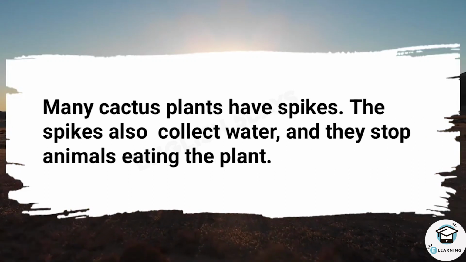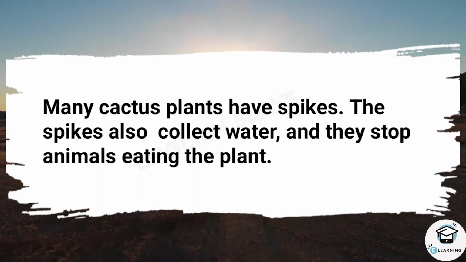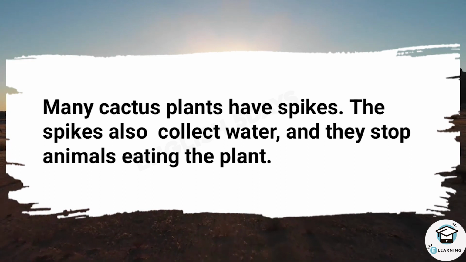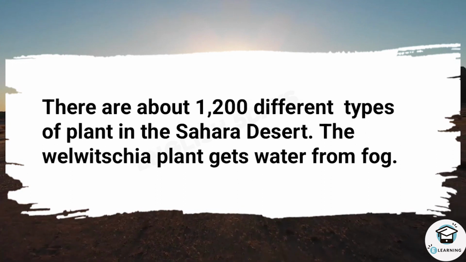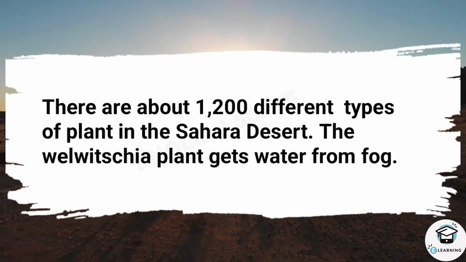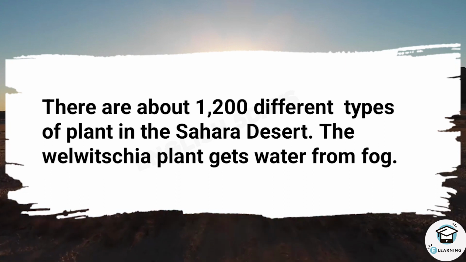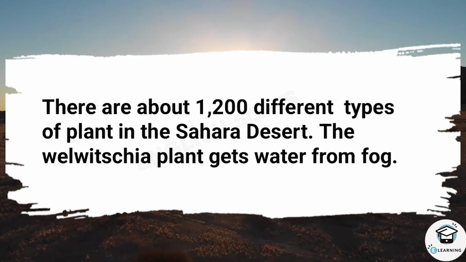Many cactus plants have spikes. The spikes also collect water, and they stop animals eating the plant. There are about 1,200 different types of plant in the Sahara Desert.